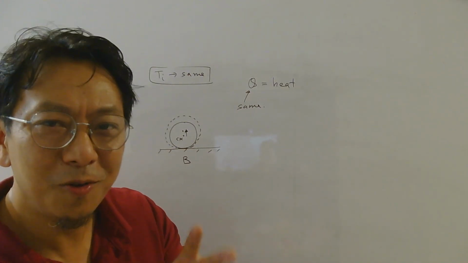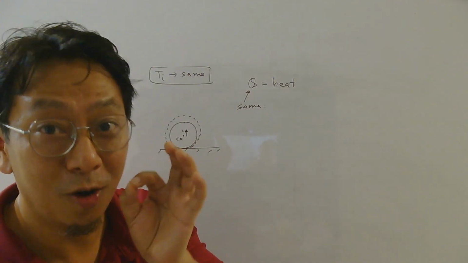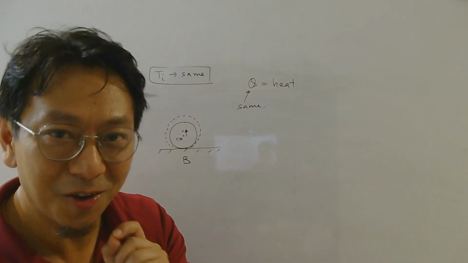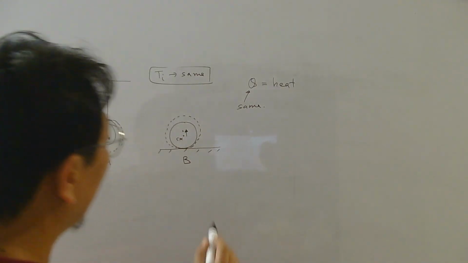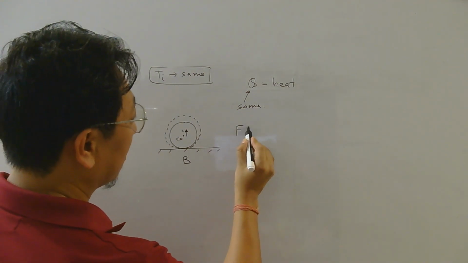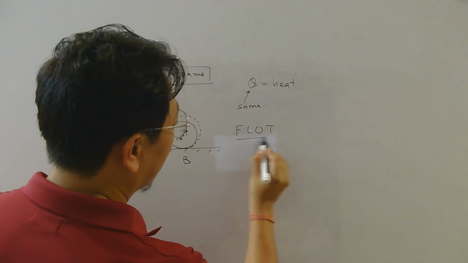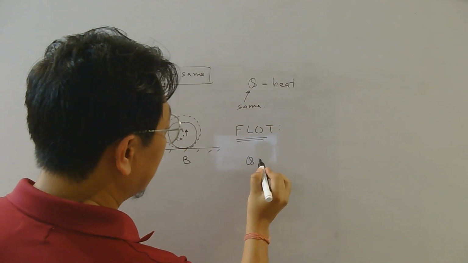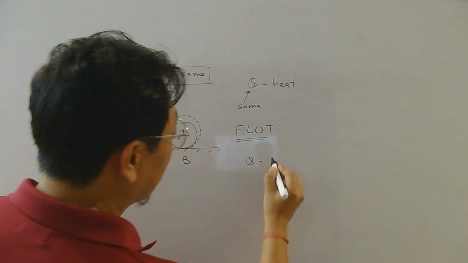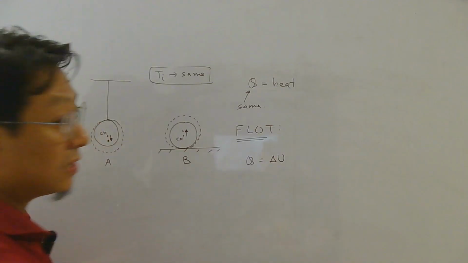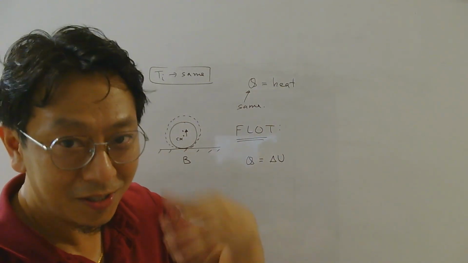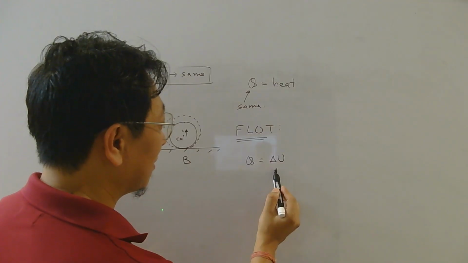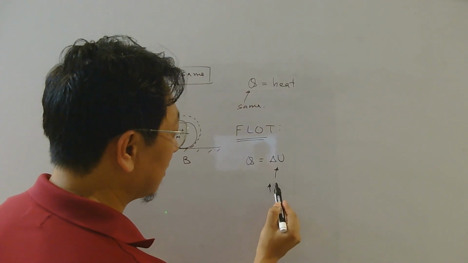In physics, whenever you get doubt, please go with laws. Don't go with your feelings because sometimes it may give you wrong answer. So the first law of thermodynamics says that when heat is given to a system, a part of that is used to increase the internal energy, which is responsible to increase the temperature.